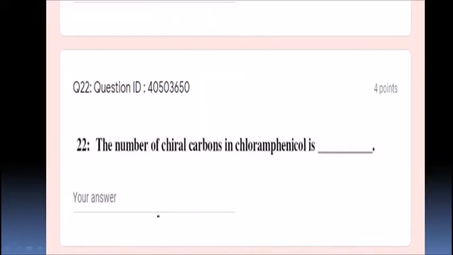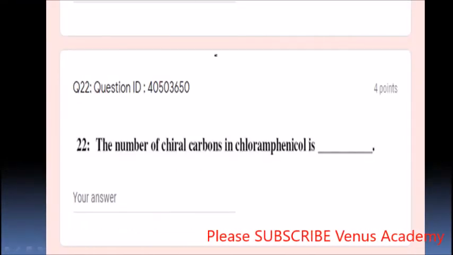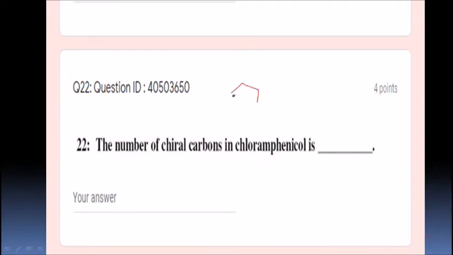Next, the number of chiral carbons in chloramphenicol is, so to answer this, you should know the chloramphenicol structure. What is chloramphenicol? So I will write the structure for you. If you know the structure, you can give the answer very easily. They are asking about chiral centers. What is a chiral center? In simple words, the carbon must have 4 different substituents.